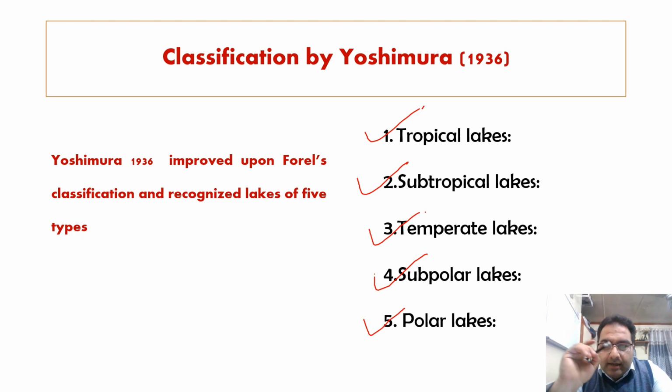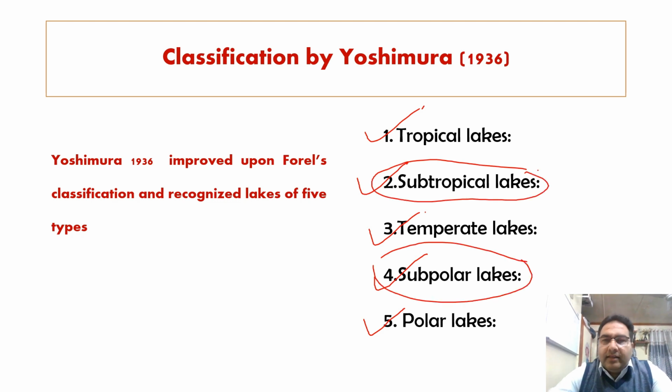What is different is that subtropical lakes and subpolar lakes were missing in the classification proposed by Forel and later modified by Whipple in 1927. So in the classification proposed by Yoshimura in 1936, the lakes are tropical, subtropical, temperate, subpolar, and polar lakes.